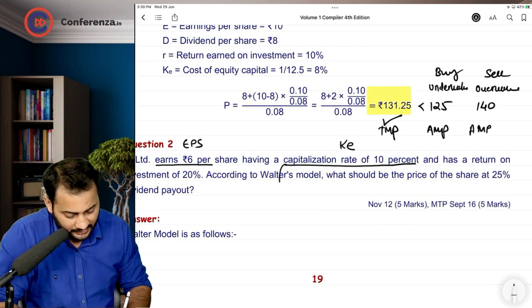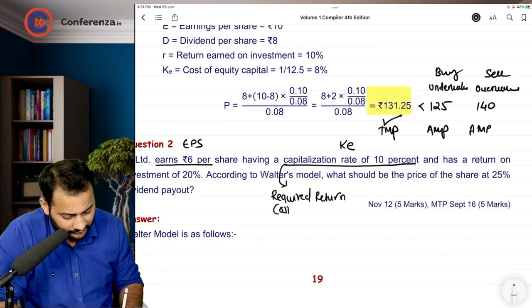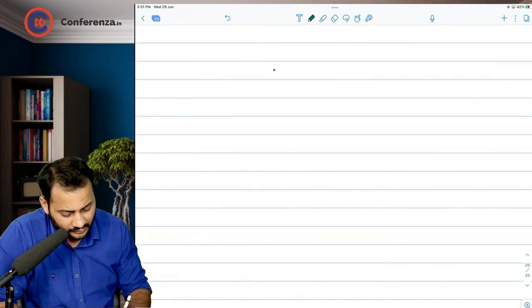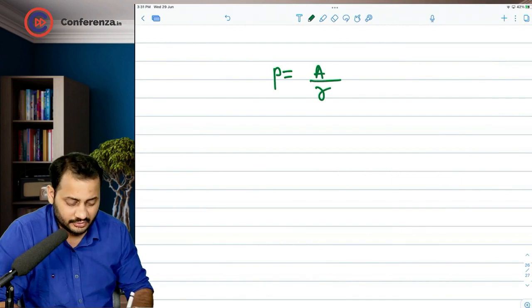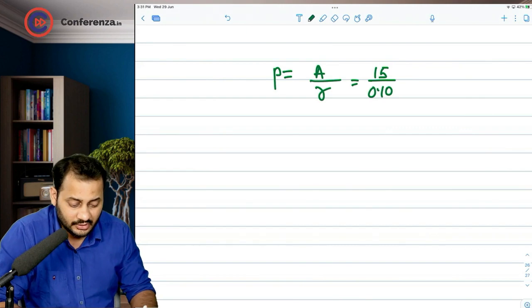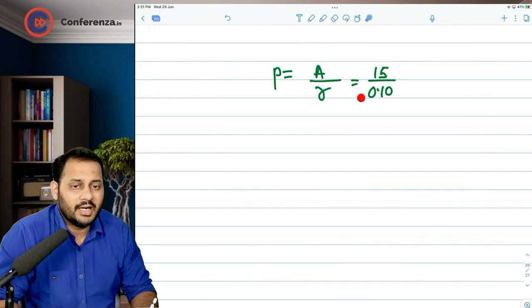So capitalization rate, required return, and cost of equity are one and the same thing. Why do we call it a capitalization rate? Let me tell you one thing. The formula for perpetuity was like this: annual cash flow divided by rate of interest. So if 15 rupees is the annual cash flow that we are receiving and the rate of interest is 10%, this means that we are capitalizing 15 rupees by 10%.